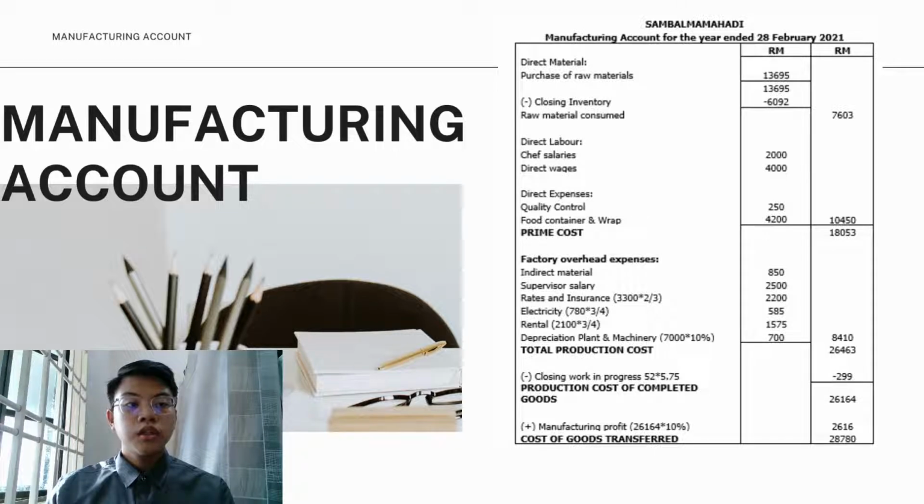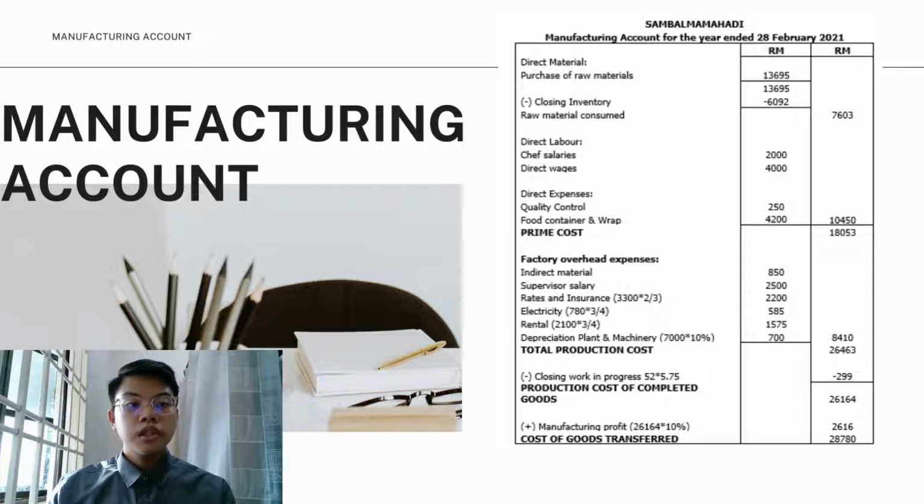To get the total production cost, we sum the prime cost with factory overhead expenses and get 26,463. Then we minus our closing work in progress, 299, and we get 26,164. That is our production cost of complete goods.